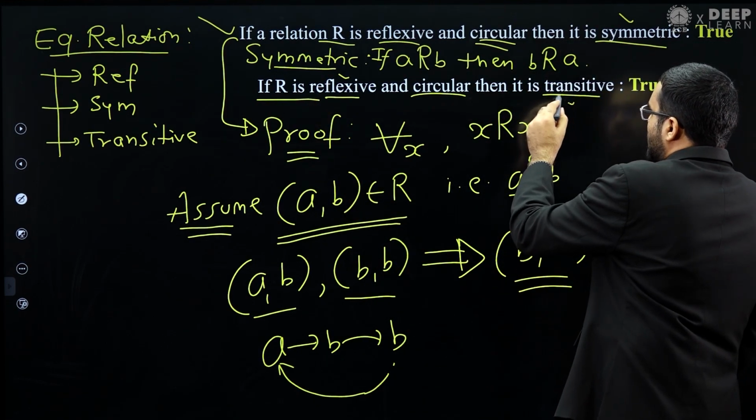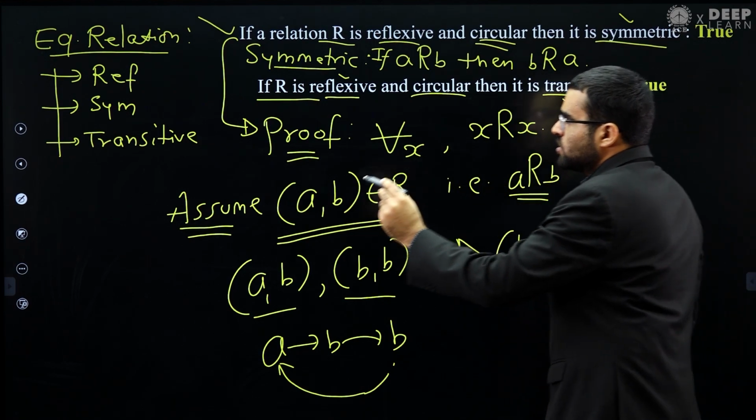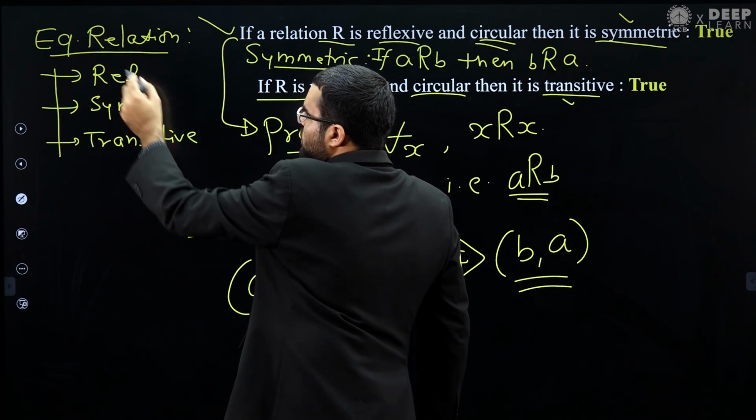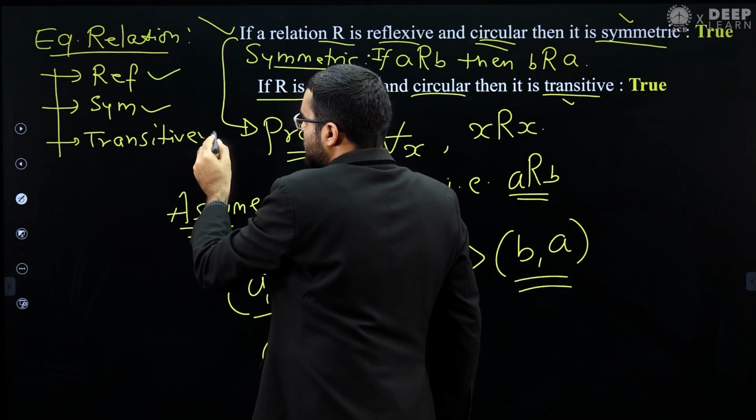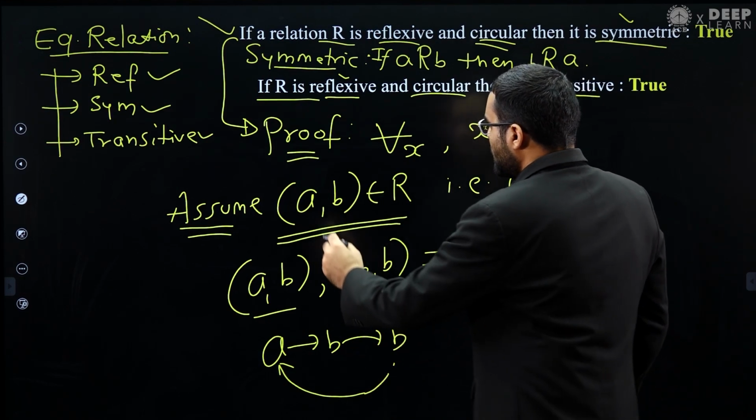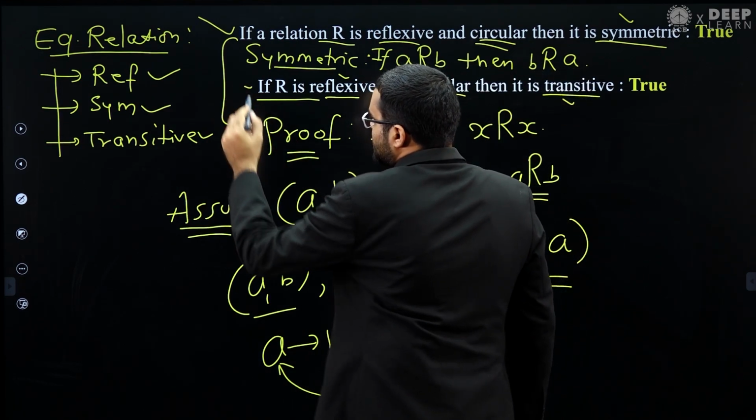If we prove that R is transitive, then we can say that R is an equivalence relation, because these are the three properties of equivalence relation. So now we will prove this statement, okay.